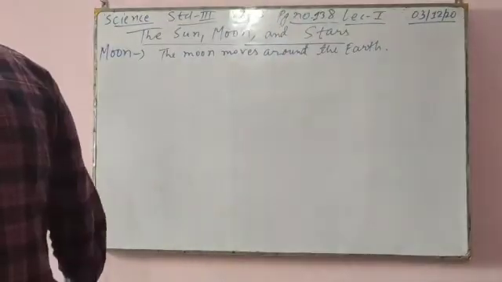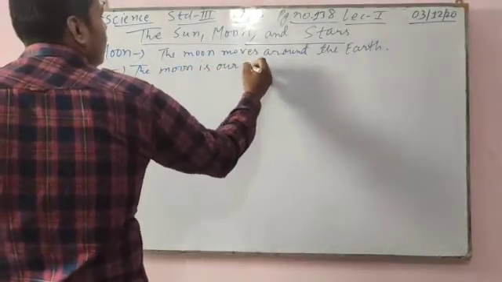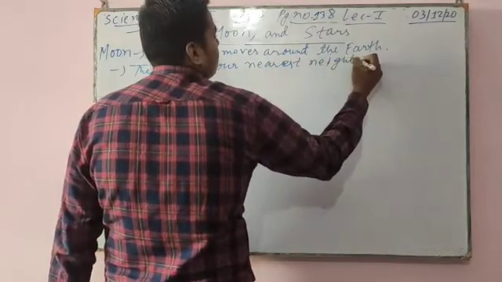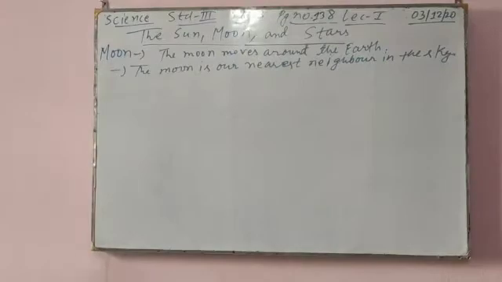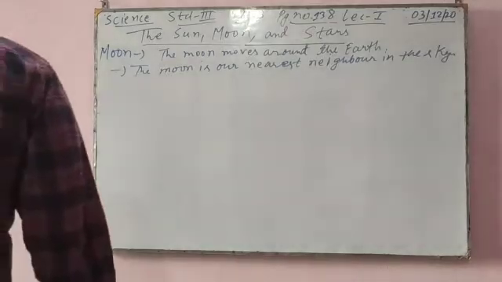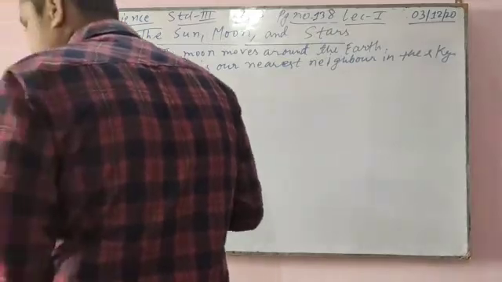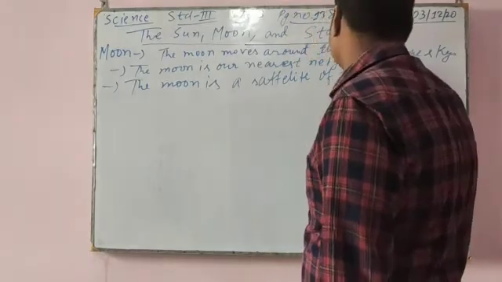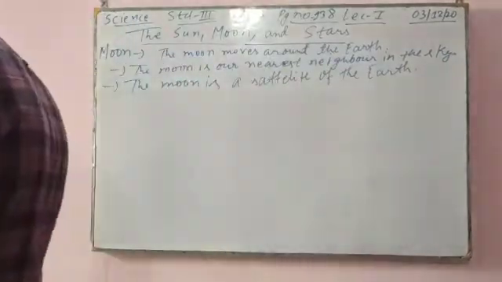The moon is our nearest neighbor in the sky, which means the moon is very close to the surface of the earth. So the moon is a satellite of the earth. It is known as the satellite of the earth. Now, whatever the next topic is.